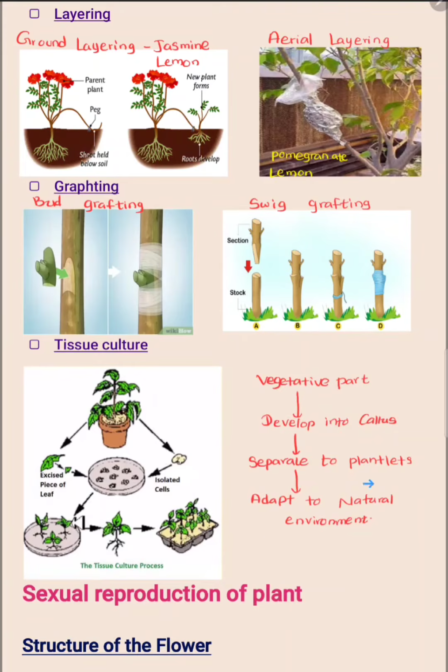The steps of tissue culture are: first you have to take a vegetative part from the plant, that means a part of root, leaf or stem, and introduce it into the culture medium, and then let it develop into callus. That means it is let into rooting. The next step is to separate the plantlets, and the last step is to adapt them to the natural environment to grow further.